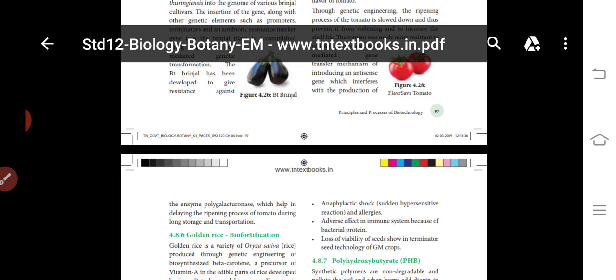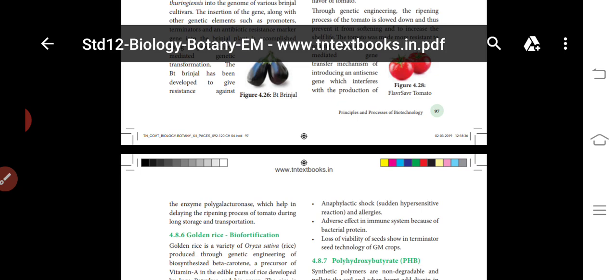What does it do? It promotes fruit ripening. So the polygalacturonase enzyme is blocked. Because of this, it is not long before you have to use that tomato. Polygalacturonase degrades the pectin, so when the enzyme is blocked, it prevents the fruit from softening.